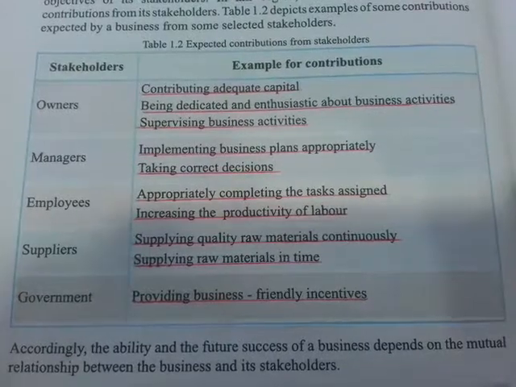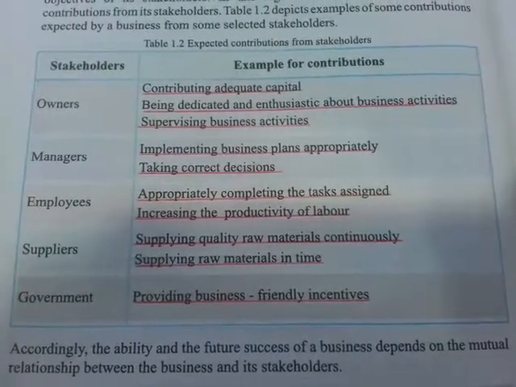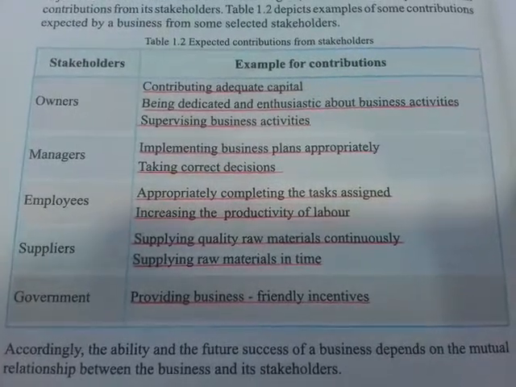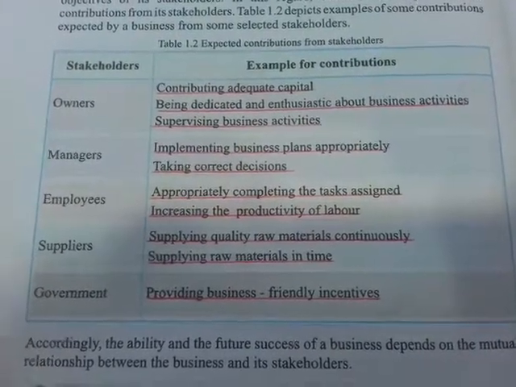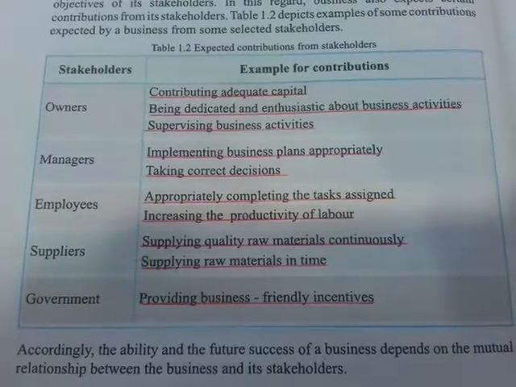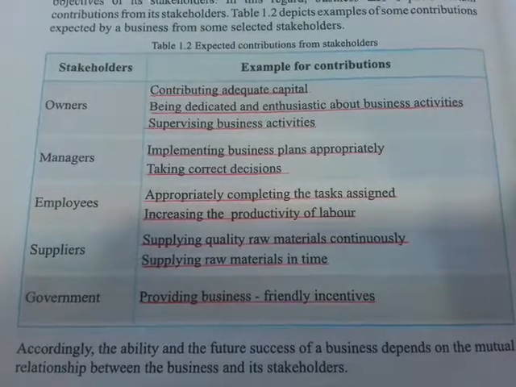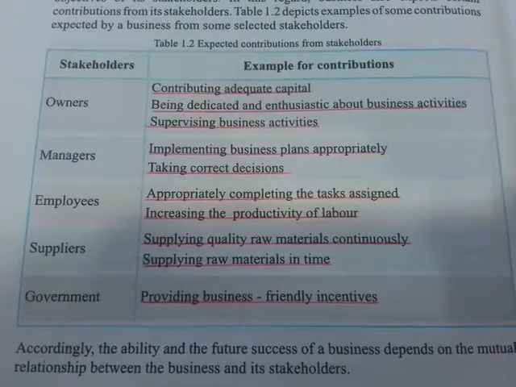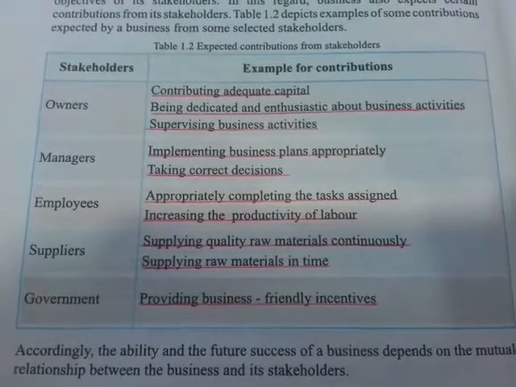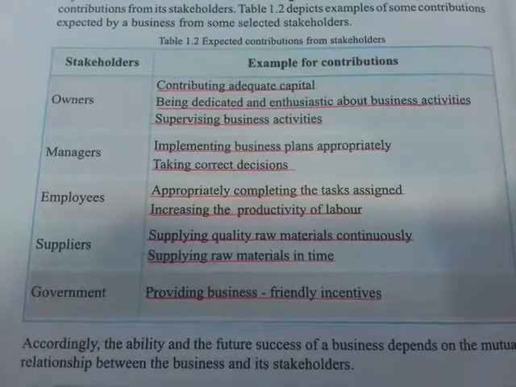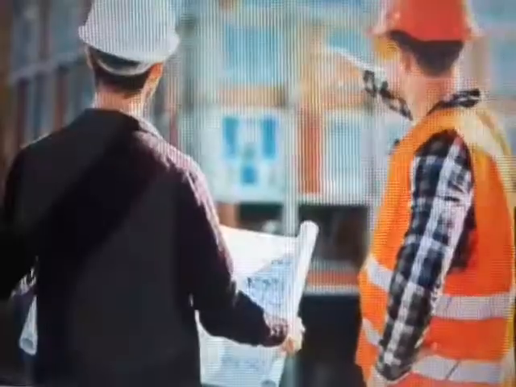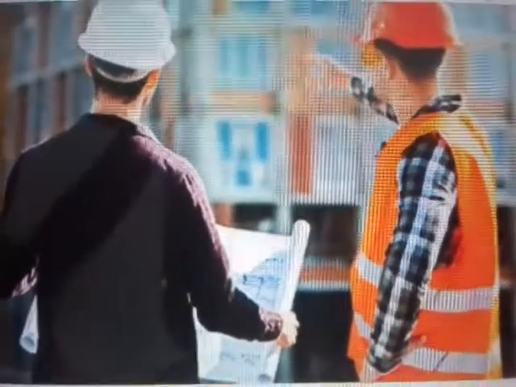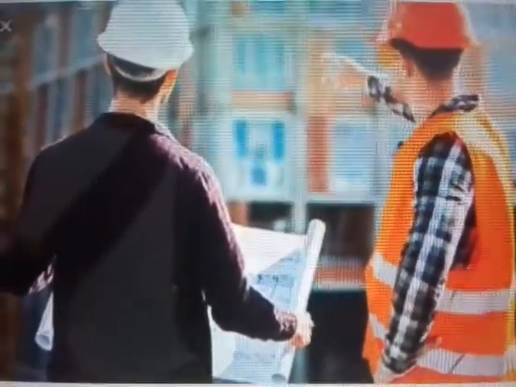And also he is supervising business activities. That means he is checking whether the laborers are working attentively, and also how the work is progressing and the increase or decrease of the profits. So he is supervising these business activities. Here, see, the owner is supervising the business activities.